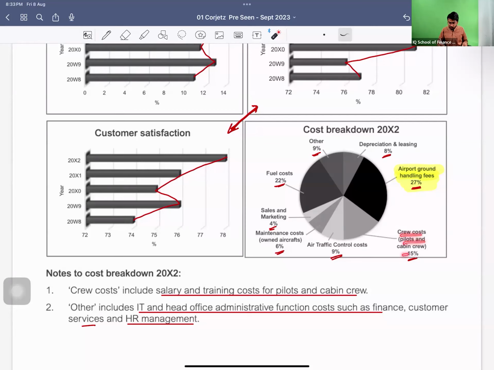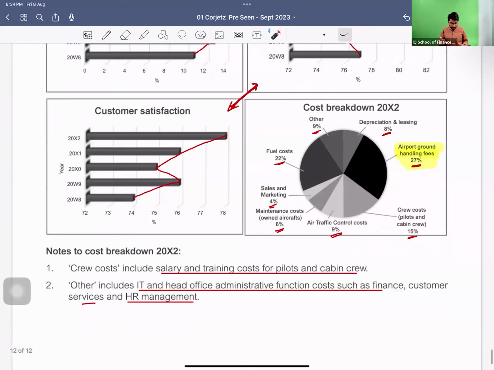Crew cost, pilot, cabin crew, it is 15%. Air traffic control cost, ATC 9%. Maintenance cost 6%. It's very low, obviously, because you have the modern aircraft and it should be low. Sales and marketing 4%, or maybe it is high. I don't know because I do not have the comparative data. So if you are given some comparative data in the exam, you can link it with the maintenance cost and comment whether it is high or low and say that despite having the new or the modern aircraft, why your maintenance cost is high. Sales and marketing, another thing.